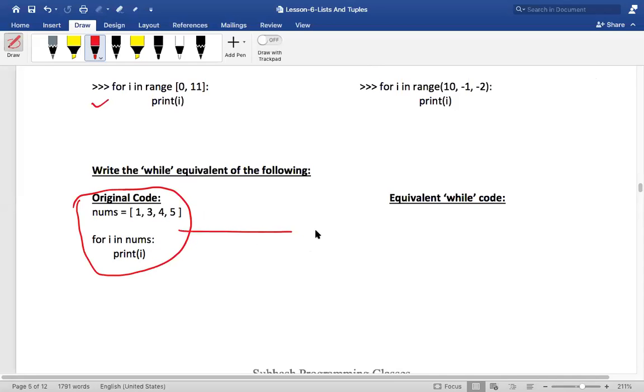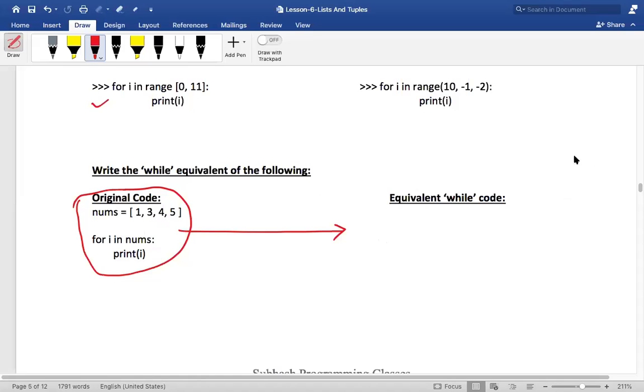I want you to replace it. Think of it. I don't want less than or equal to 4. How do you find out less than or equal to 4? What if I change these values? While in nums won't work, Sumant. The for-in will work only with for. Did I tell you that, Sumant? While in nums?